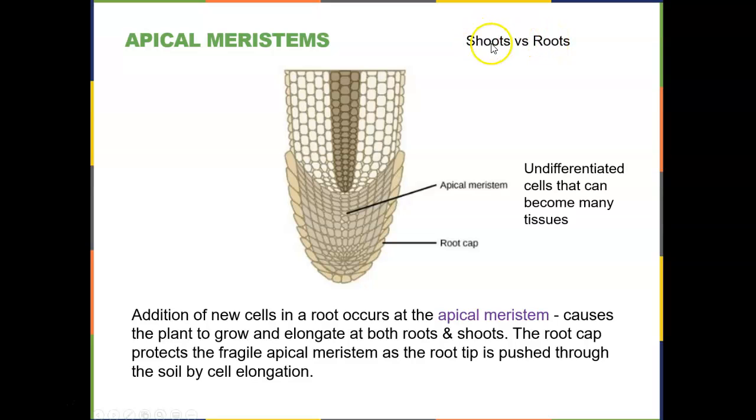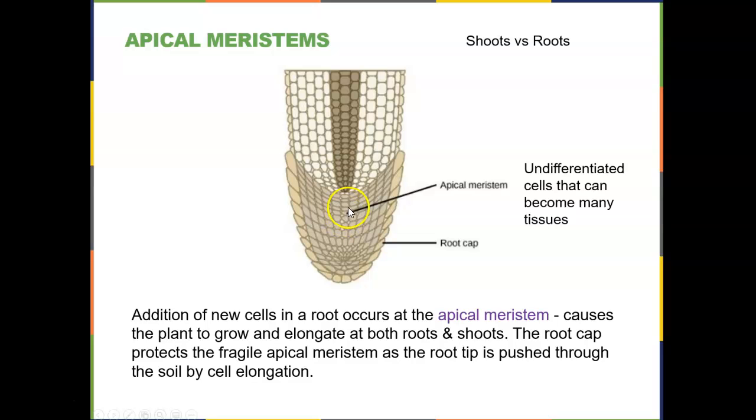And at each end of the shoot and at each end of each root, you have what's called the apical meristem. The apical means it's on the end, and the meristem tells us that this is an undifferentiated group of cells. All these cells here are undifferentiated, which means they haven't figured out what they want to be when they grow up. So they could become anything.